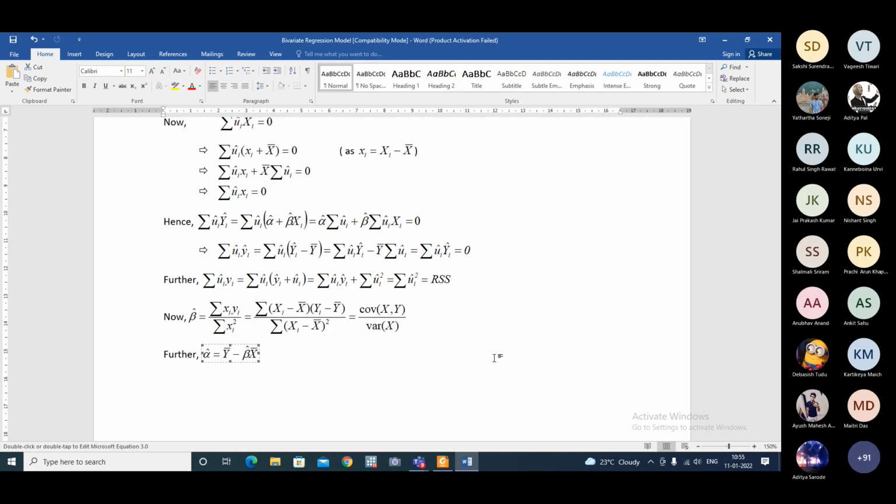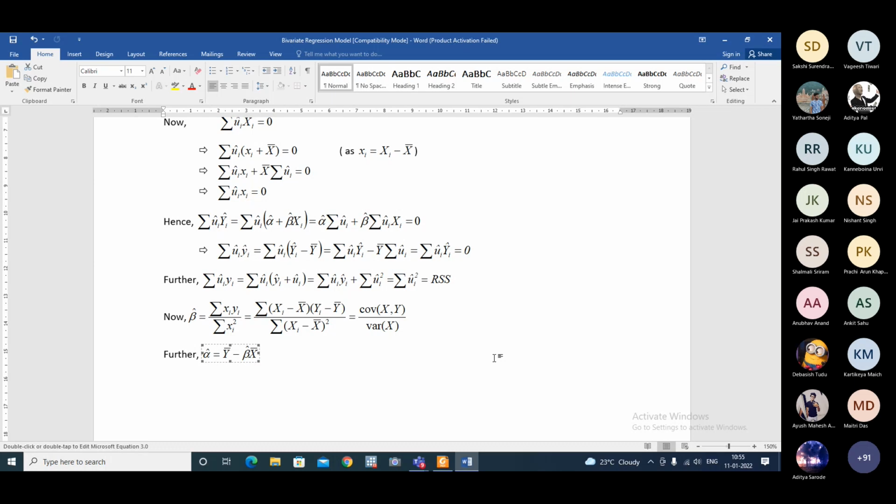If there is no alpha, that means the line passes through the origin.